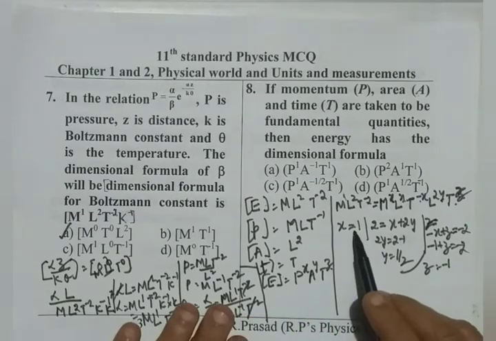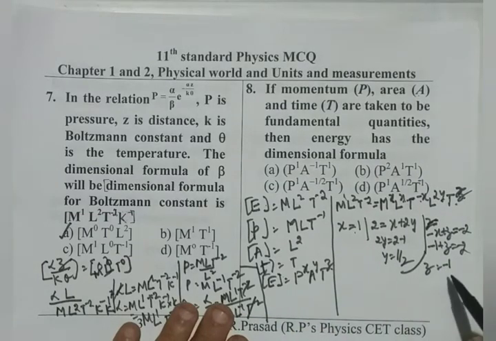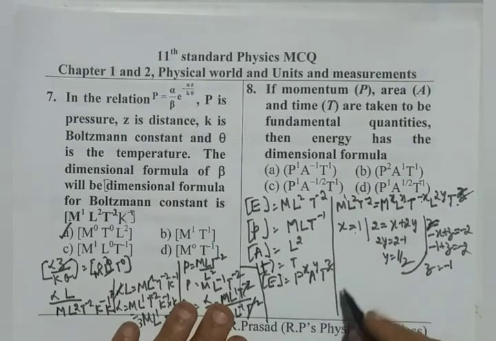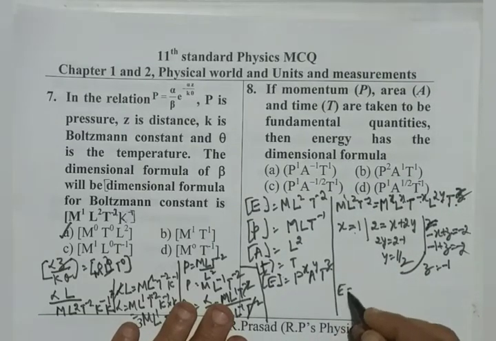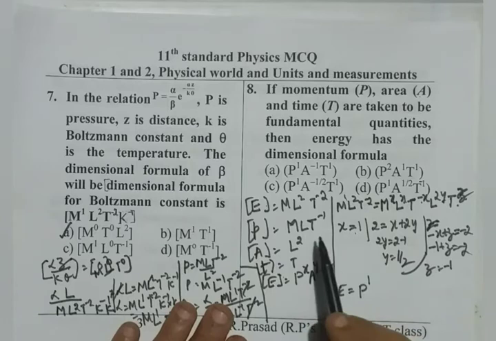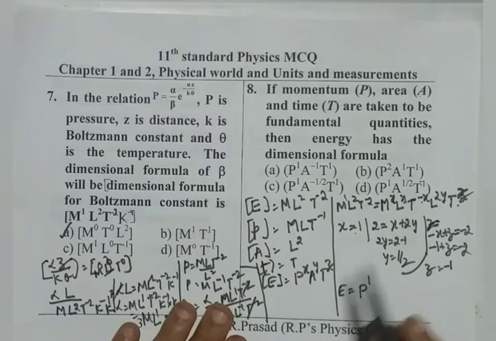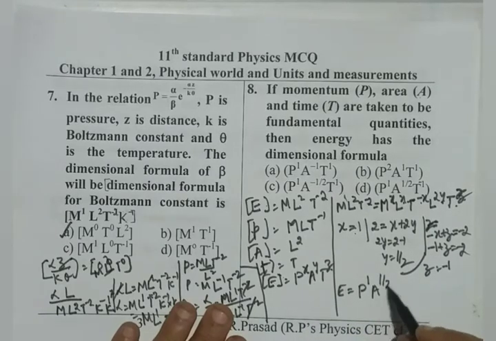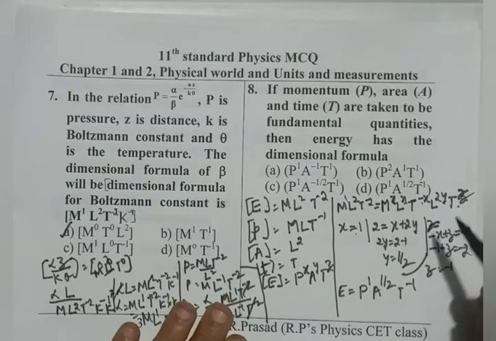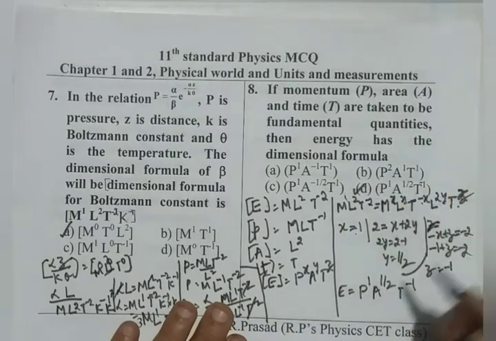We have x is 1, y is half, and z is minus 1. So if you substitute that, the energy dimensional formula is P to the power of 1, A to the power of half, T to the power of minus 1. As we can see, the fourth option is correct.